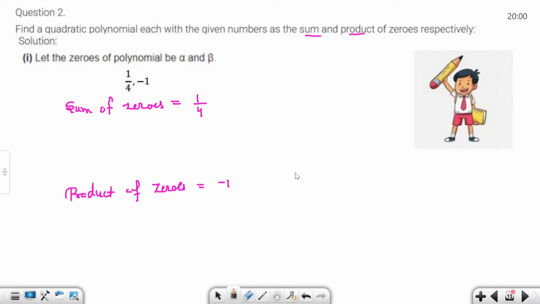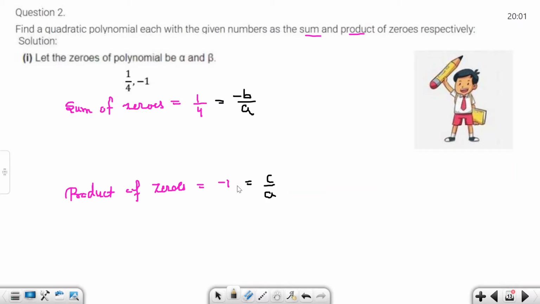Okay, now you can write the sum of zeros formula. Sum of zeros formula is minus b by a, and product of zeros is c by a. If you want to take any constant k here, you can, but no need to take any constant because the constant cancels out. In an equation, we write directly the constant value.